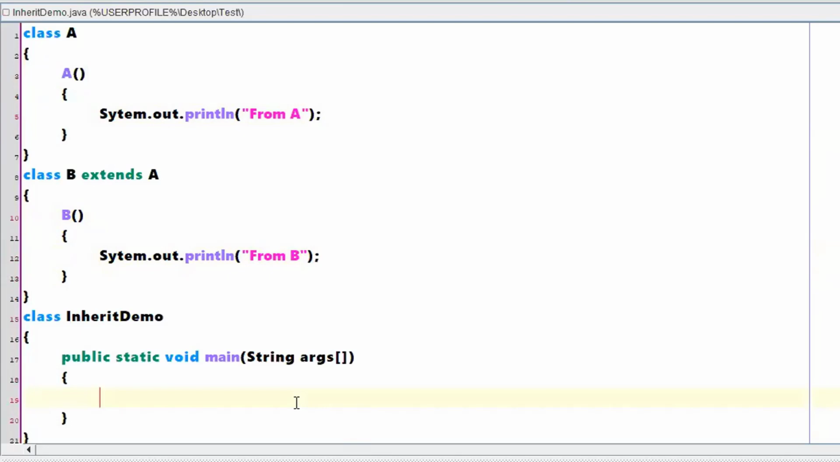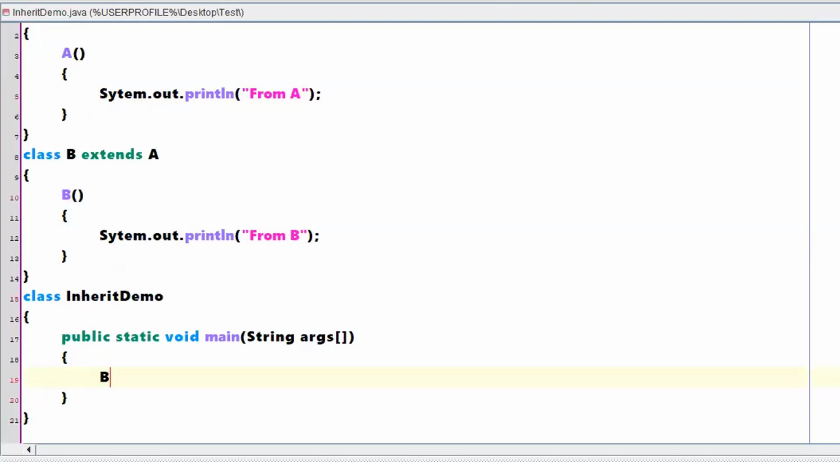So what was the constructor topic saying? It will be called automatically. A constructor will be called automatically when you are creating an object of that particular class. So now let me create an object of class B. B b = new B(). Now I am expecting, what might be the output of this particular program in the chat box? What is the expected output, from A, from B?